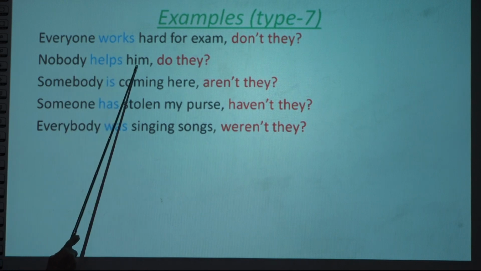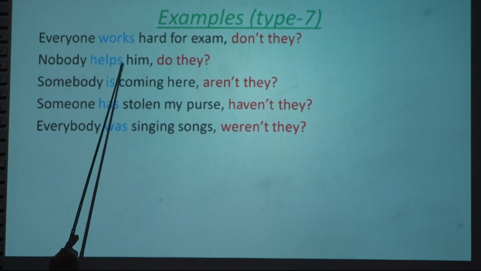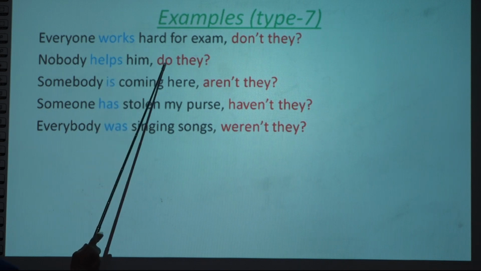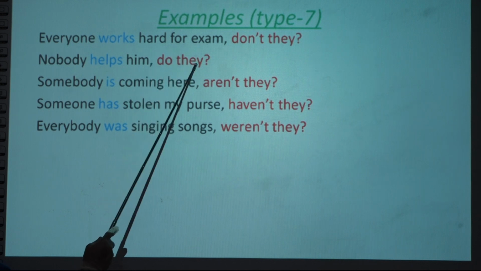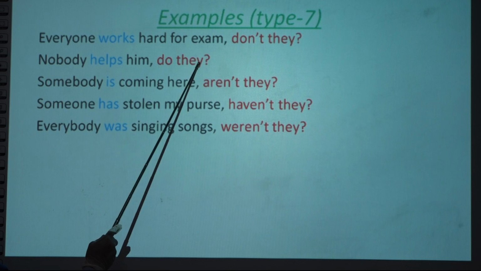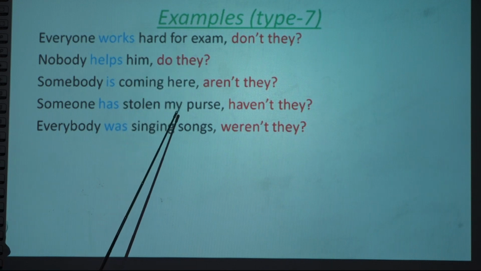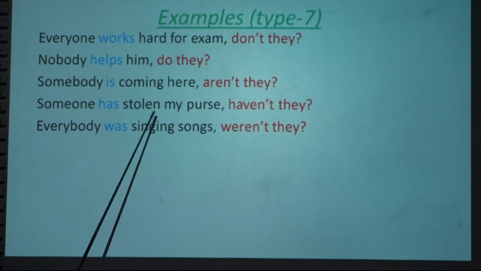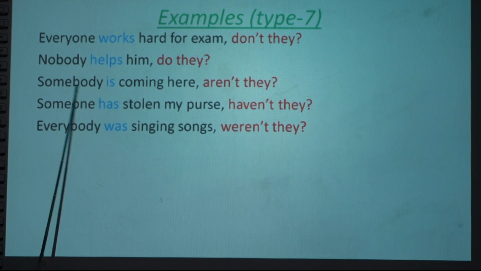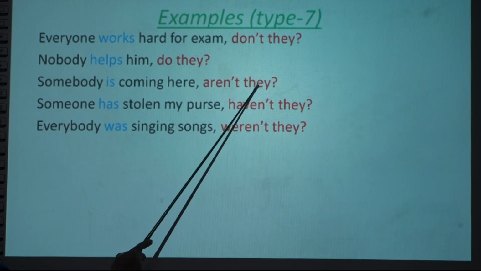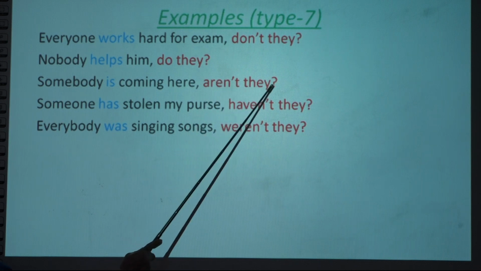Nobody helps him. Helps is again verb 5. Here we have to write the auxiliary verb do because they do. Do they, right? We can say do, but we cannot say does they. Does is singular, they is plural. A singular verb cannot agree with a plural subject. That's why you have to be very careful. Somebody is singular, that's why is. They is plural, that's why we cannot say is they. So we have to use are, aren't they.